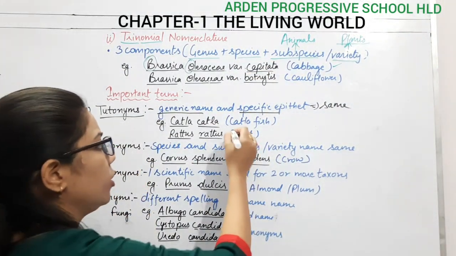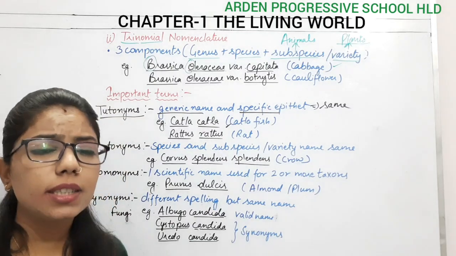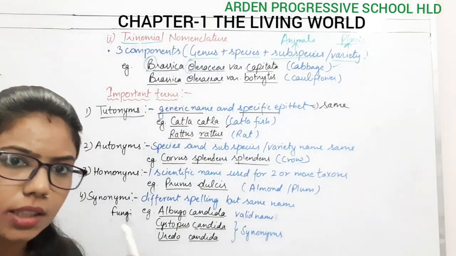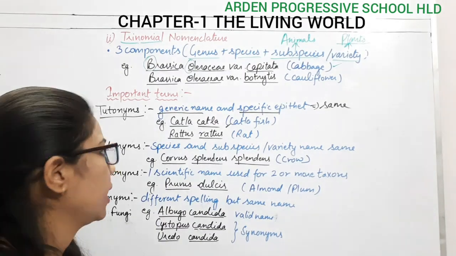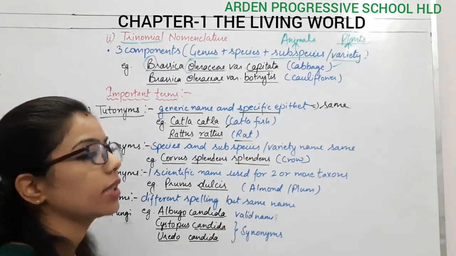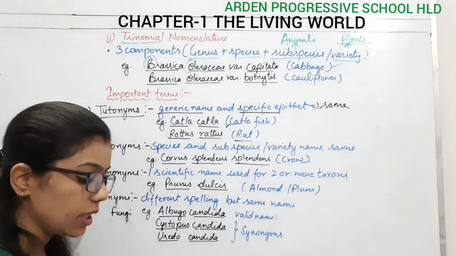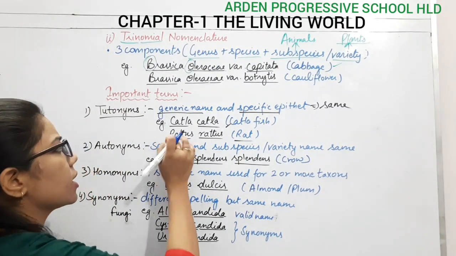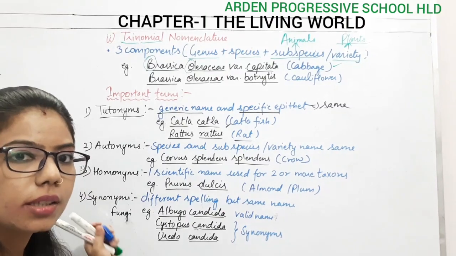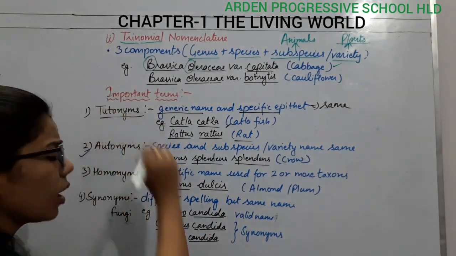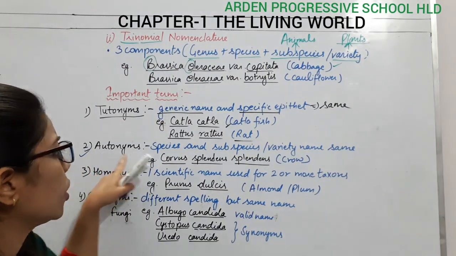Example: when we talk about the Katla fish, what is the scientific name of Katla fish? It is Katla Katla. Genus as well as species the same. In the case of rat, what is the scientific name? Rattus rattus. So both genus as well as species are the same here. So what will you call this? Tautonyms. Okay.